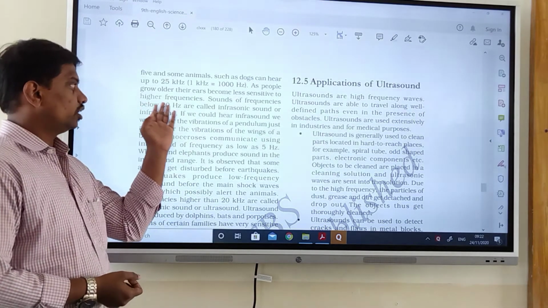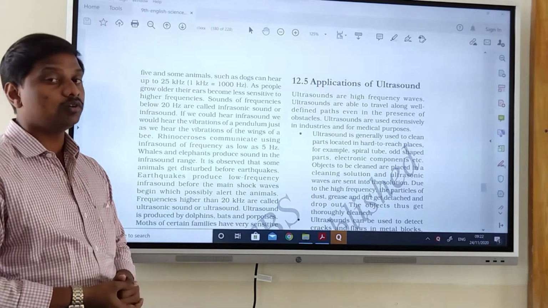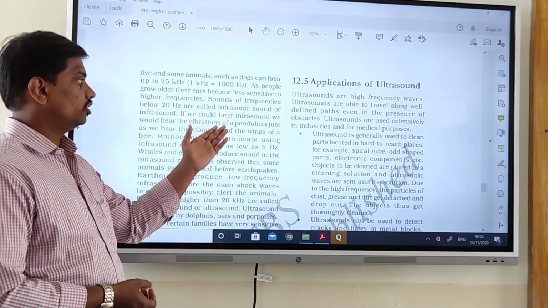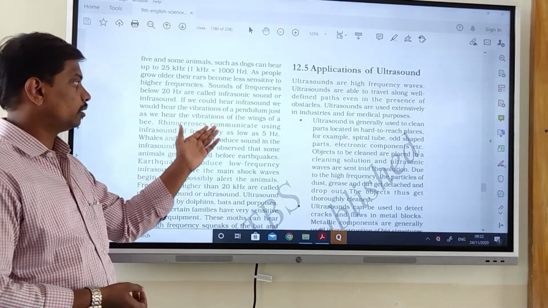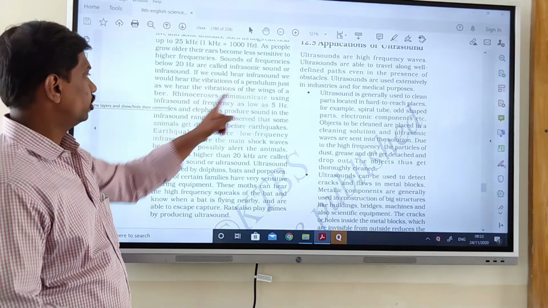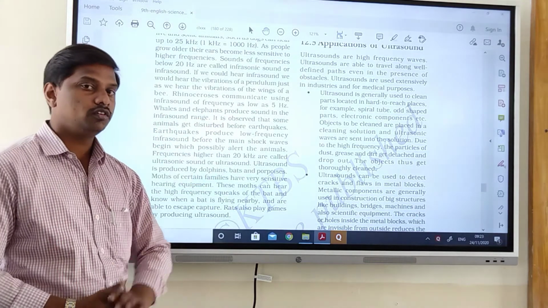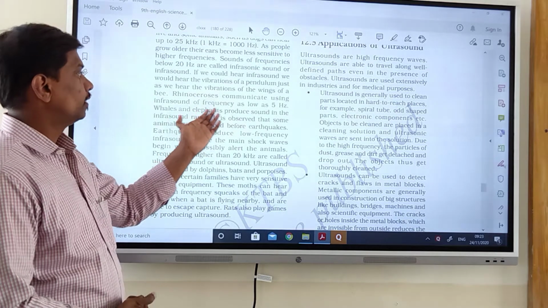As people grow older, their ears become less sensitive to higher frequencies. Sounds of frequencies below 20 Hz are called infrasonic sounds. If we could hear infrasound, we could hear the vibration of a pendulum just as we hear the vibration of the wings of a bee. Rhinoceroses communicate using infrasound of frequency as low as 5 Hz.